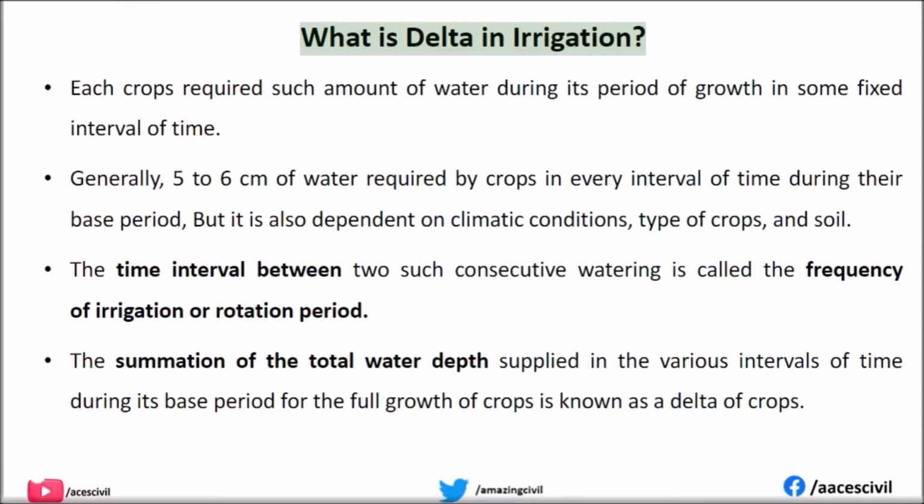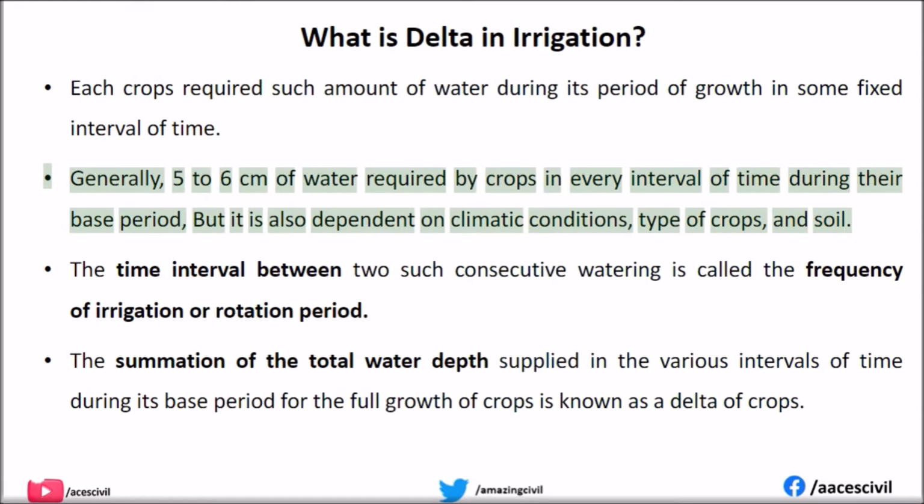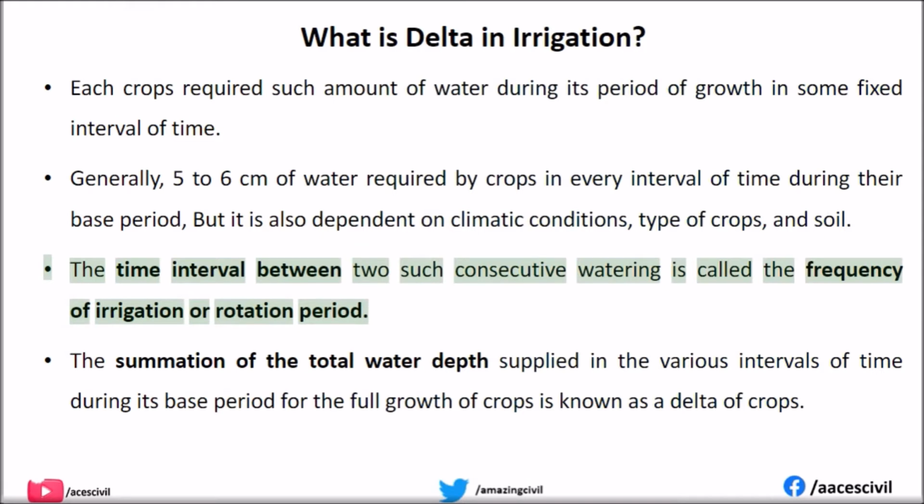What is delta in irrigation? Each crop requires a certain amount of water during its period of growth at some fixed interval of time. Generally, 5 to 6 centimeters of water is required by crops in every interval of time during their base period, but it is also dependent on climatic conditions, type of crops, and soil. The time interval between two such consecutive waterings is called the frequency of irrigation or rotation period.